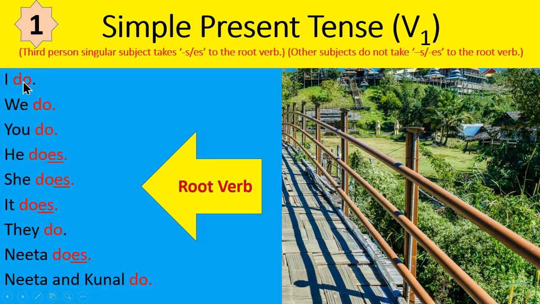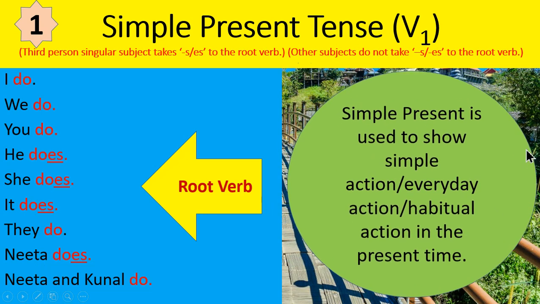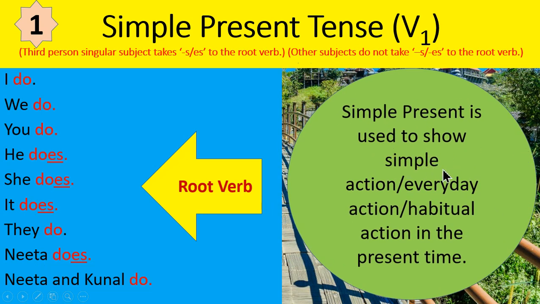Here root verb do is used, but only he, she, it and Nita, these third person singular subjects, have taken ES to the root verb do. Simple present is used to show simple action or everyday action or habitual action in the present time.